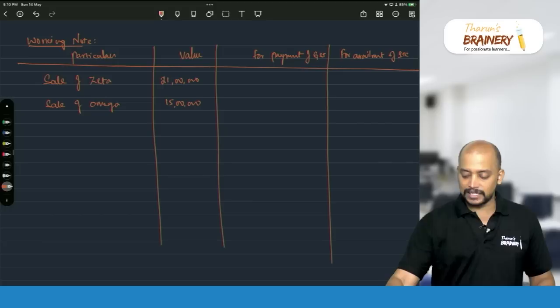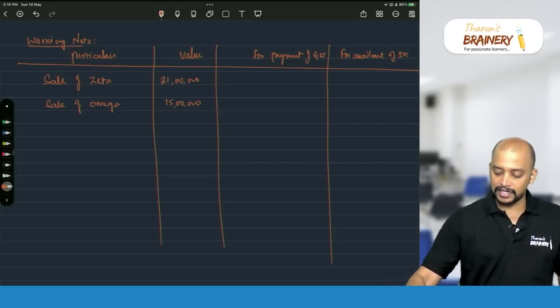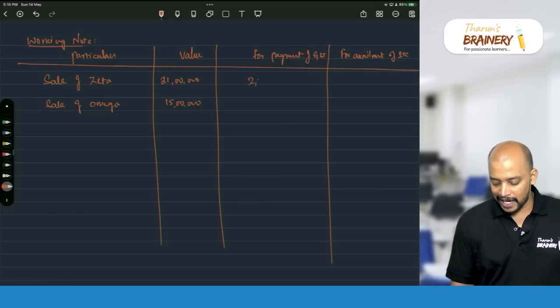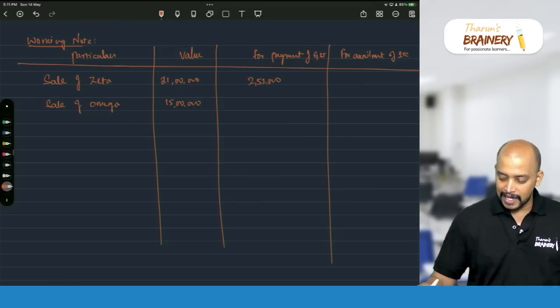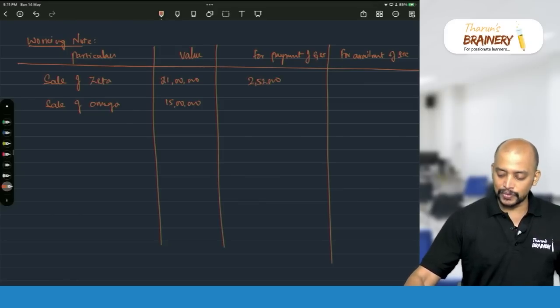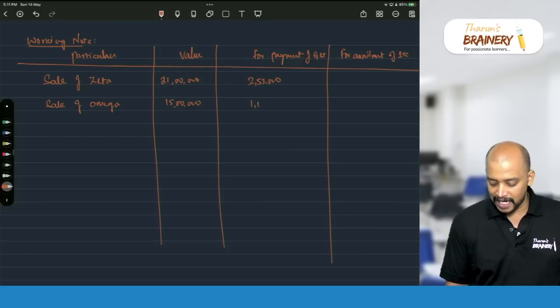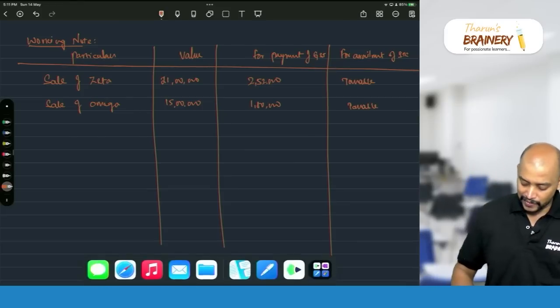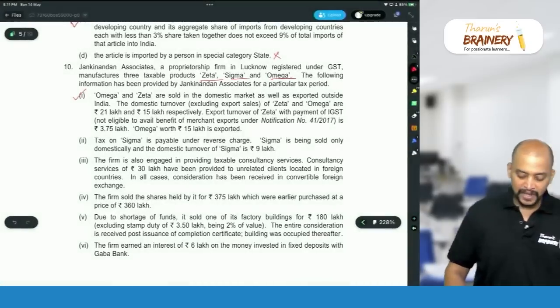So goods will be taxable at what rate? At 12%. So 21 lakhs into 12%, 2,52,000, and 15 lakhs into 12%, 1,80,000. For availment of ITC, it will be treated as taxable only. So we don't have any restrictions. Then next one, we need to take